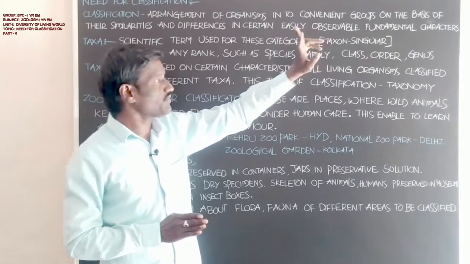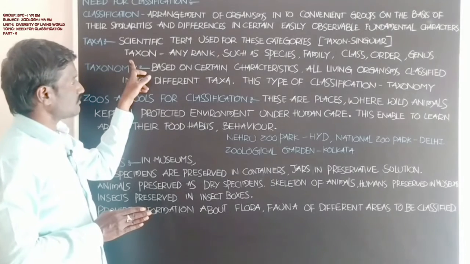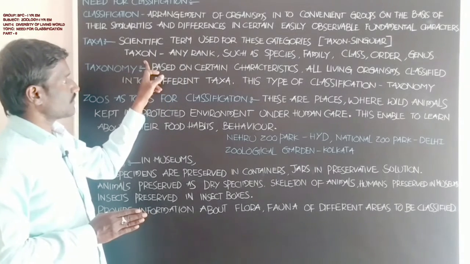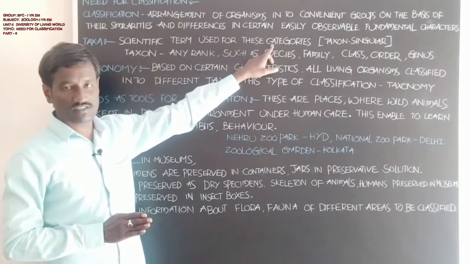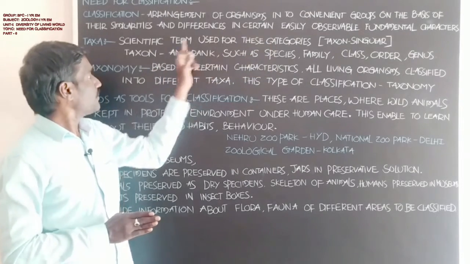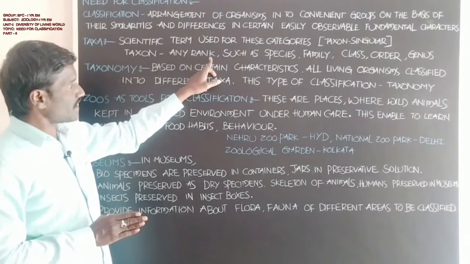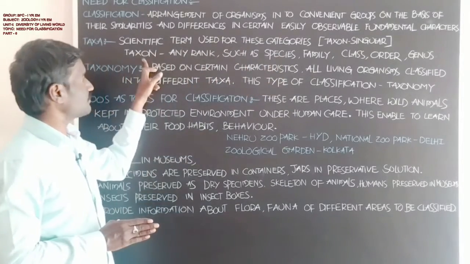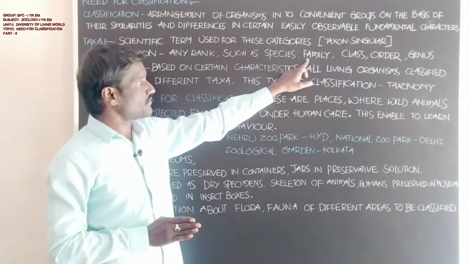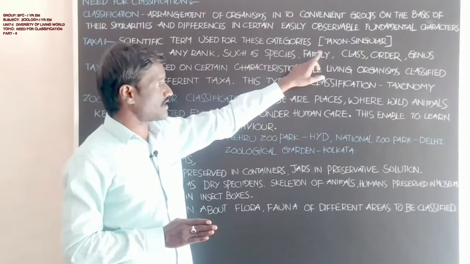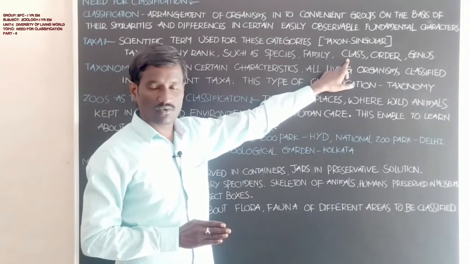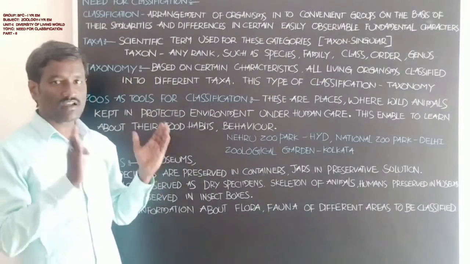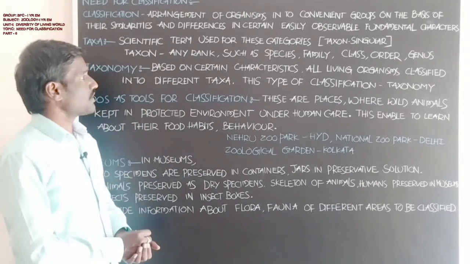Taxon is the singular. Taxon is any one of the ranks for the categories of animals, such as species. Species is one of the taxa. Family is one taxon, class is one taxon, order, genus, like that. Each living organism has a species name and a family name.